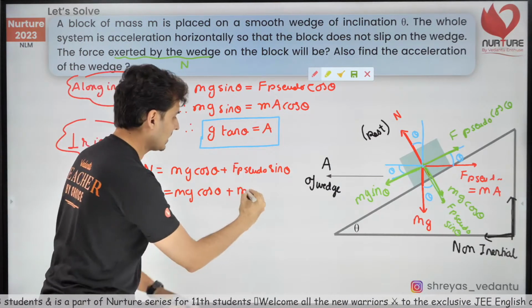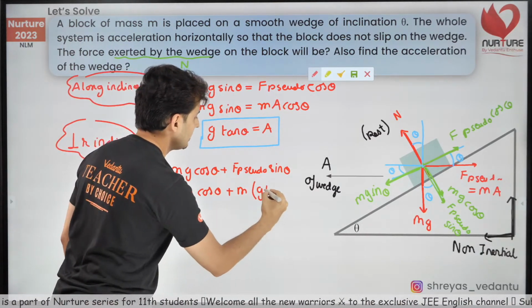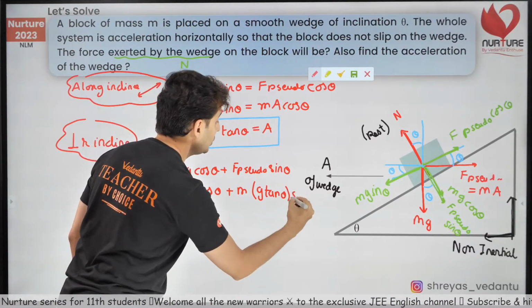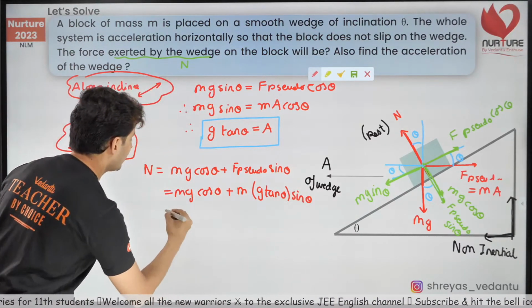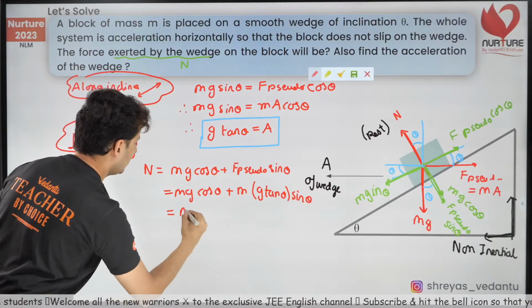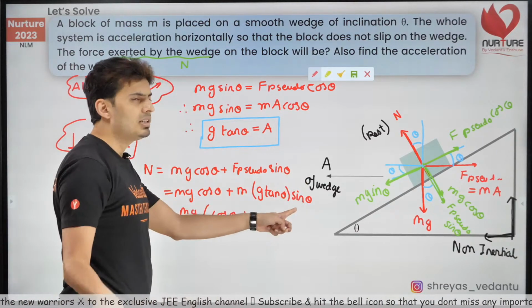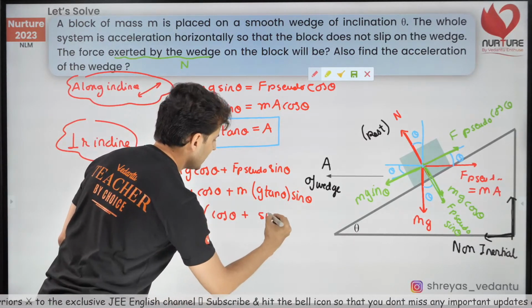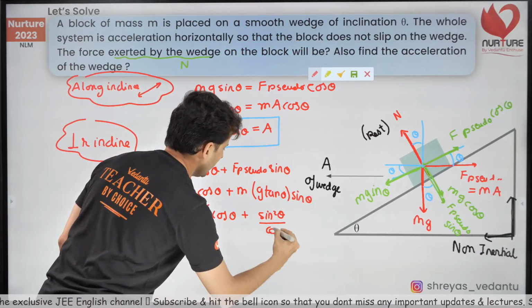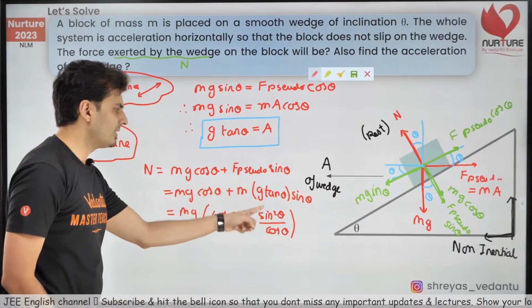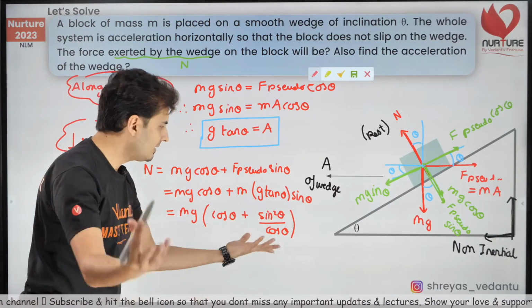I hope you understand what I'm trying to do. A is g tan theta, into sine theta. Oh, that's interesting. So mg is common. I will get cos theta plus tan theta into sine theta. That's sine square theta by cos theta, right? Because tan is sine by cos, and sine into sine is sine square.